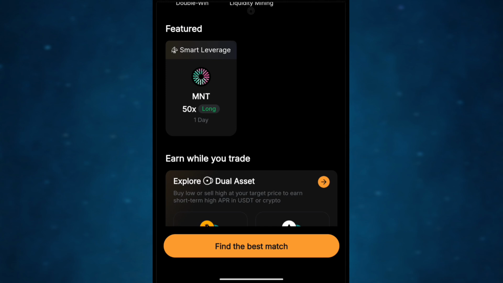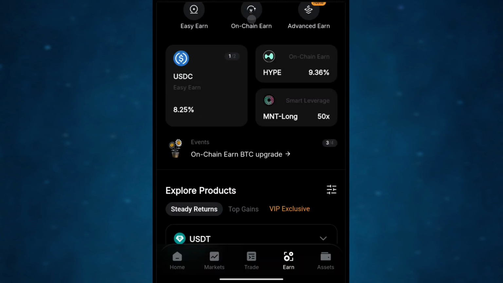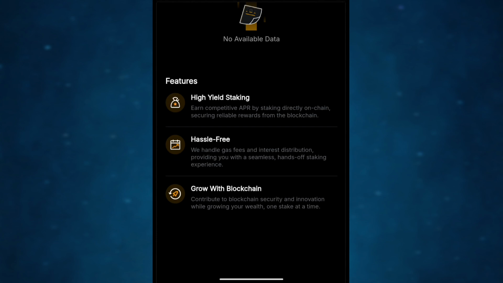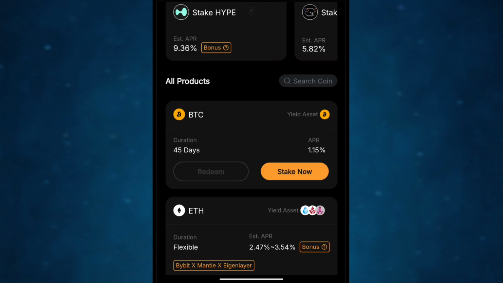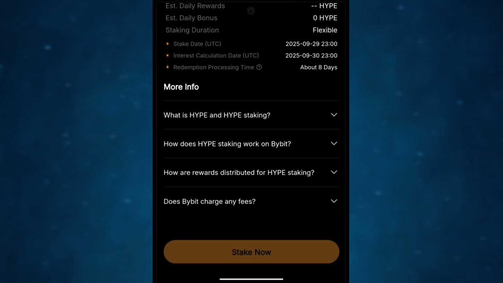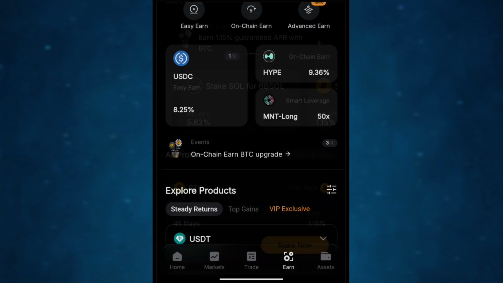Then let's go back to where you see this on chain. Click on all this on chain, and in this on-chain section you are getting a bonus. Click on this stake app, and you'll be getting a bonus, and as I said earlier, any investment, any job you are doing, you'll also be getting from inside. Really simple. And the number two step is peer to peer.